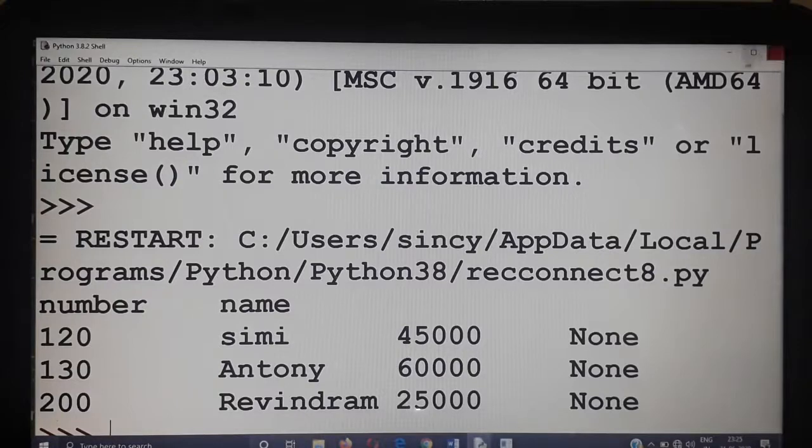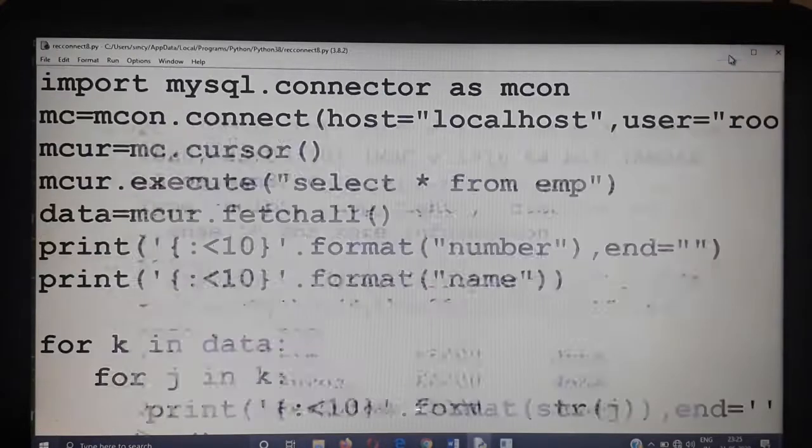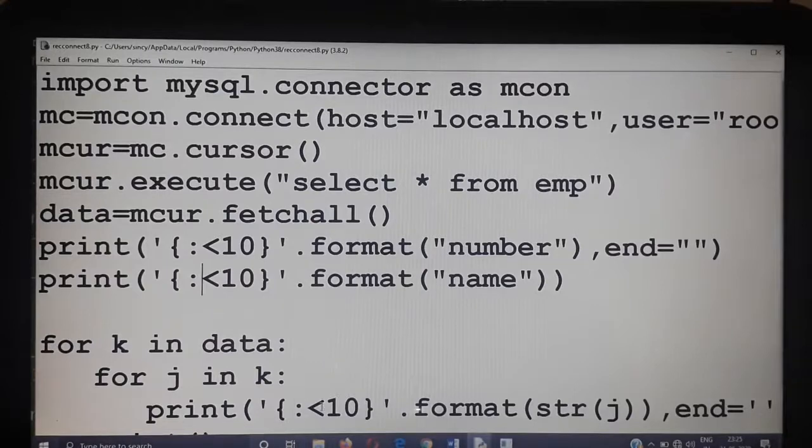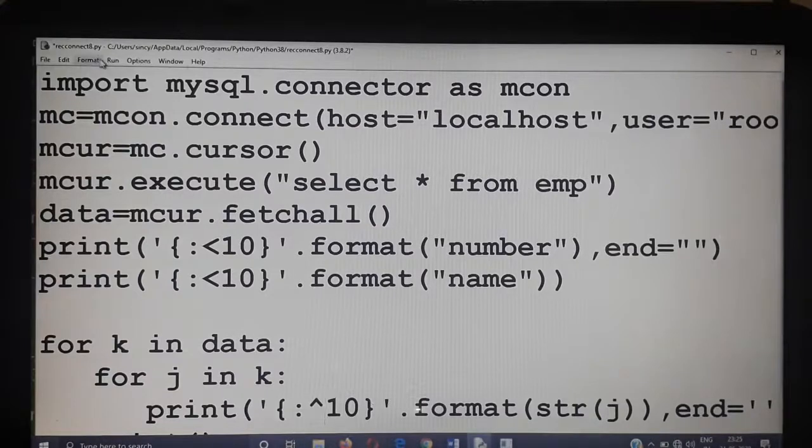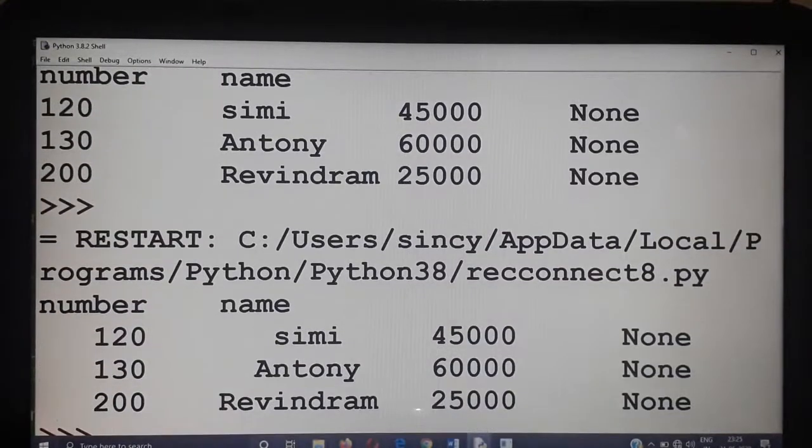Now I used that less than sign, that means it is left aligned. If you want to display it in the middle, then you can use the up arrow key, the caret. Yes, try out how it is coming now. See that it is centered out of those 10 spaces: 1, 2, 3, 4, 5, 6, 7, 8, 9, 10. This many spaces is allotted for the number, and within that it is coming in the middle.